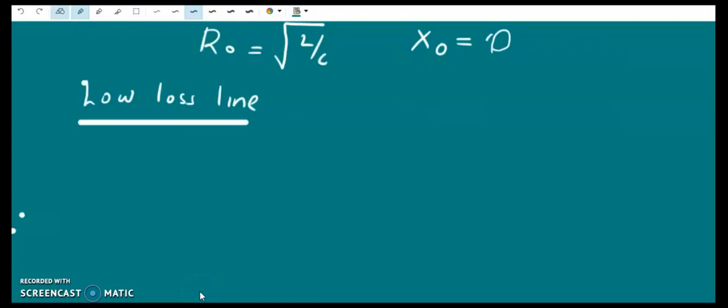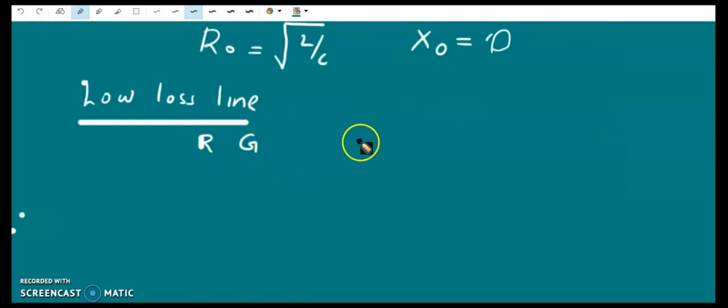So now we discuss a low loss line. A low loss line means losses are there but the losses are very small. So R and G are present but they are very small. So that is the case. R is there and G is there. They are very small.